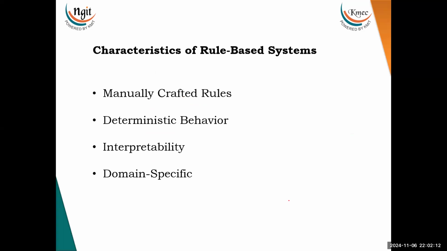So, what are the characteristics of rule based systems? First is manually crafted rules. When I say manually crafted rules, the linguists or the experts of that particular language will write specific rules that dictate how language should be processed. These rules are based on their knowledge of syntax, morphology, and other grammar.